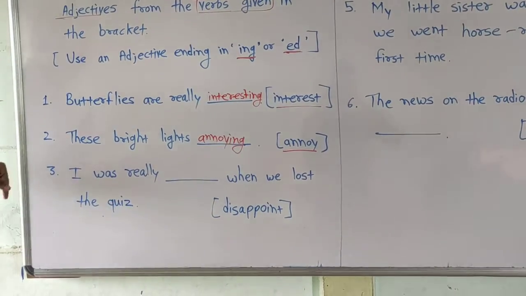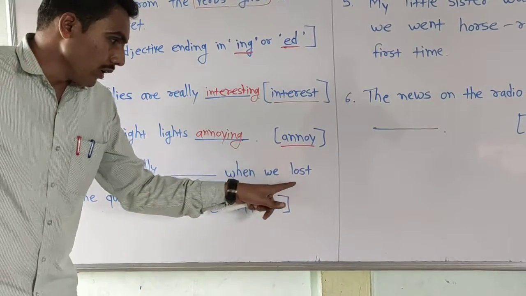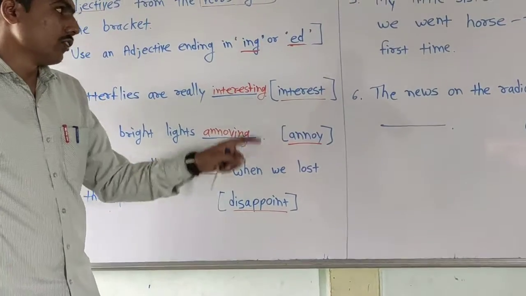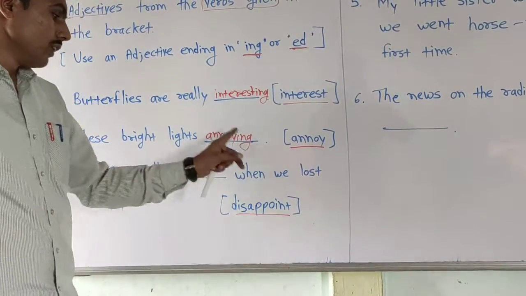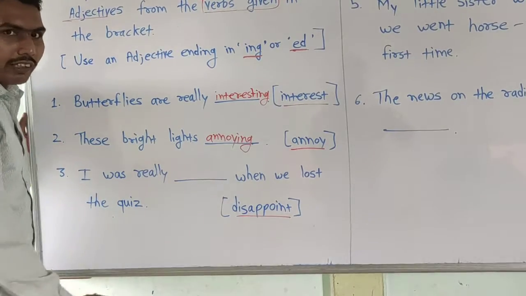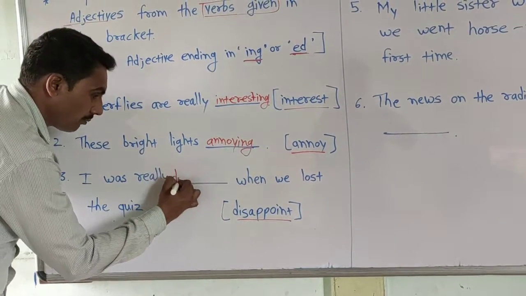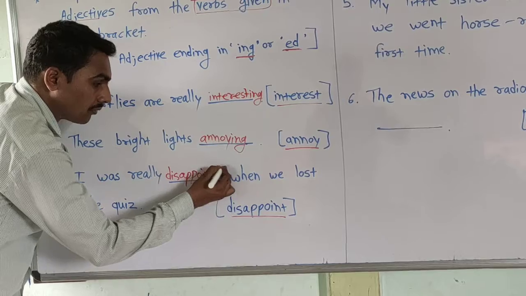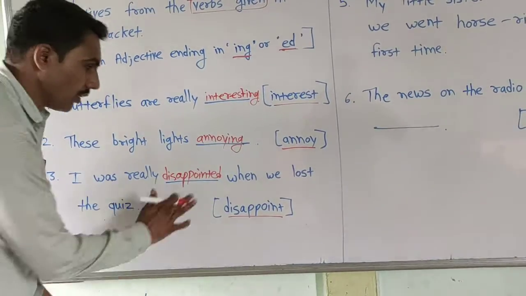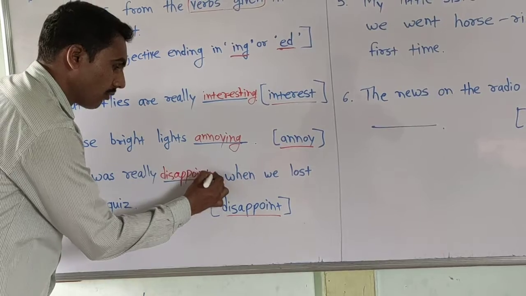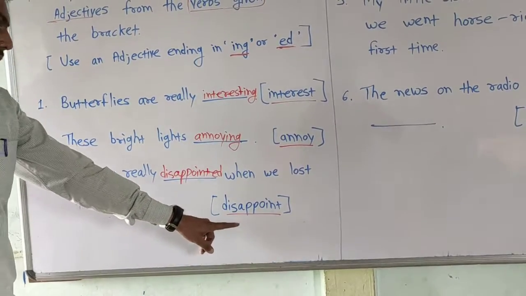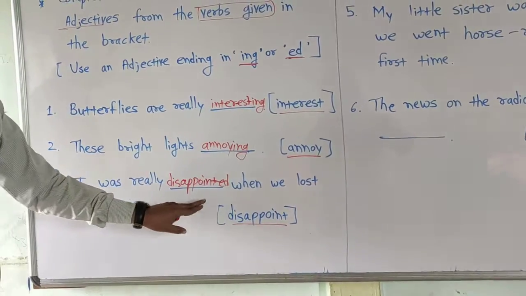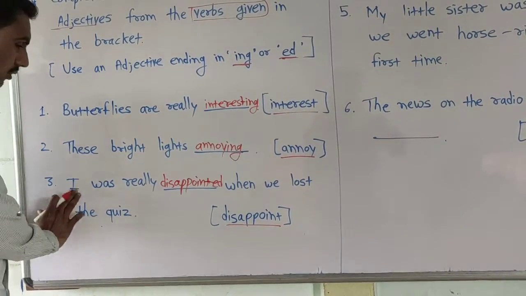I was really dash when we lost the quiz. And verb is disappoint. We want to use here ing or ed to make this verb as an adjective. According to sentence meaning, we use here disappointed. Okay? Disappointed. We use here ed. We use here ed to convert that verb into adjective form. आपण याला या क्रियापदाला adjective मध्ये convert करण्यासाठी आपण याला ed लावून आपण त्याला adjective करेल. Okay, now I hope you understood this sentence.